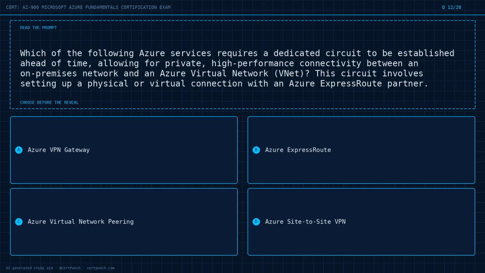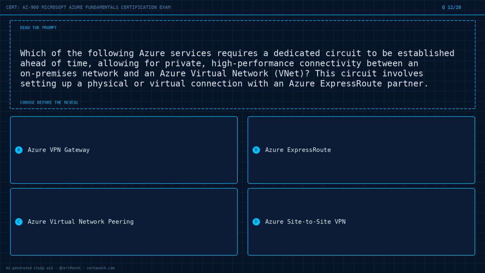Question 12 of 20. Which of the following Azure services requires a dedicated circuit to be established ahead of time, allowing for private, high-performance connectivity between an on-premises network and an Azure Virtual Network, VNet? This circuit involves setting up a physical or virtual connection with an Azure ExpressRoute partner. Option A, Azure VPN Gateway. Option B, Azure ExpressRoute. Option C, Azure Virtual Network Peering. Option D, Azure Site-to-Site VPN.